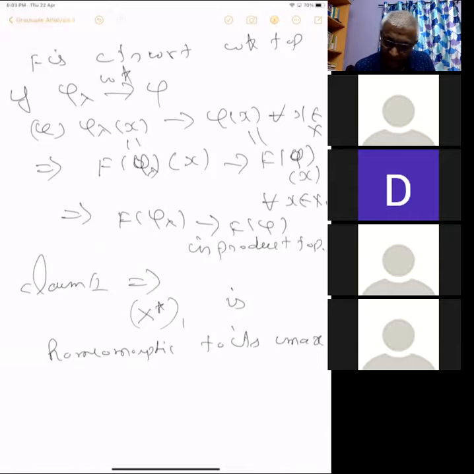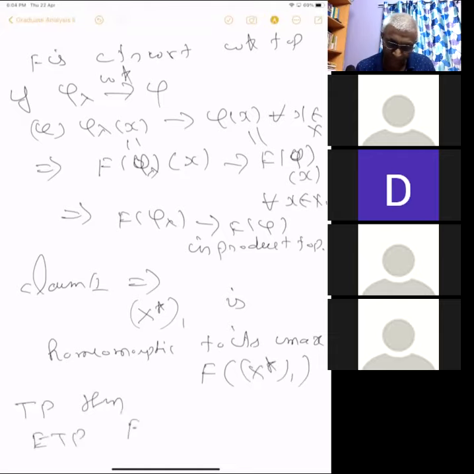X1 star is homeomorphic to its image. This is the image, f of X1 star. Okay. So the unit ball is homeomorphic to this. So to prove the theorem, it is enough to prove that f of X1 star is closed.